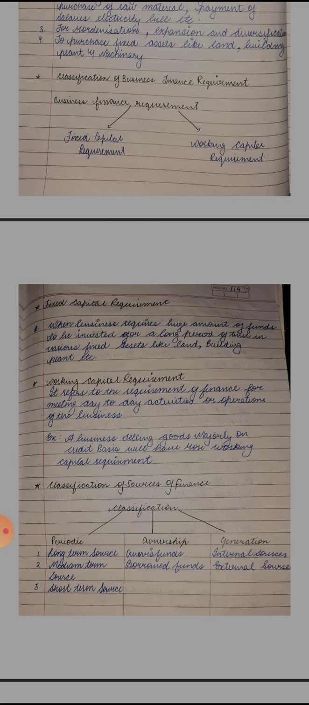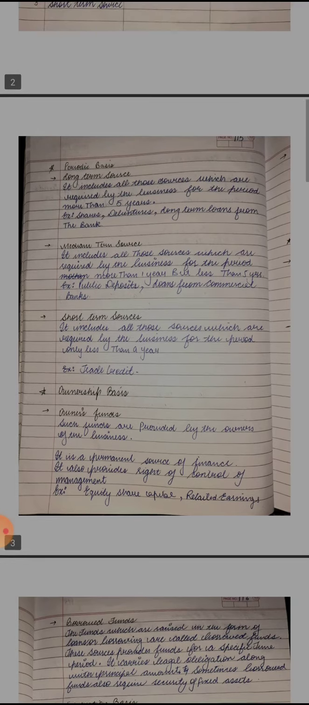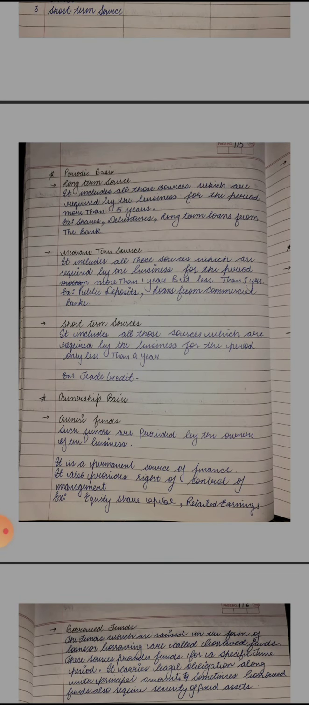Now we're going to learn classification of sources of finance. Sources of finance can be classified on a periodic basis, on an ownership basis, and on a generation basis. So we're going to understand first the periodic basis of classification of sources of finance. According to the periodic basis, the sources of business finance can be classified into three categories. First one is long term source, second one is medium term source, and the third one is short term source.